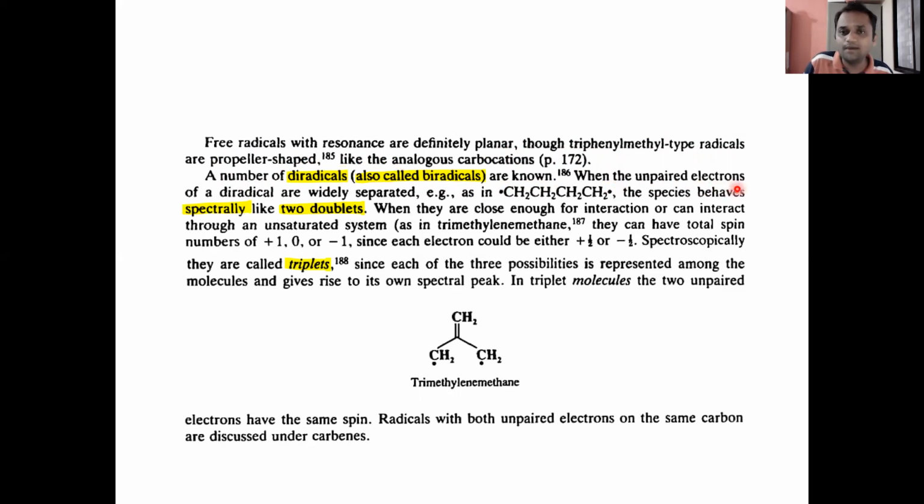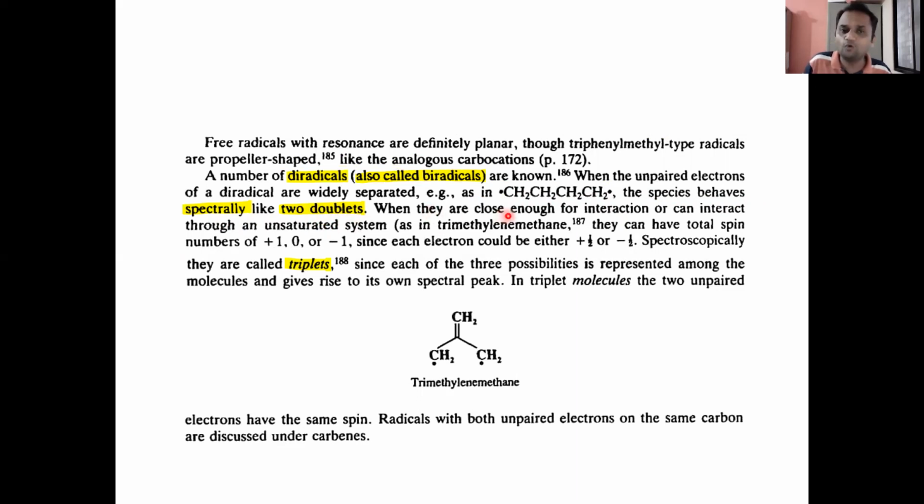When the unpaired electrons of a diradical are widely separated, for example as in the •CH2CH2CH2• radical, the species behaves spectrally like two doublets. So whenever the unpaired electrons are widely separated, that species spectrally behaves like two doublets.